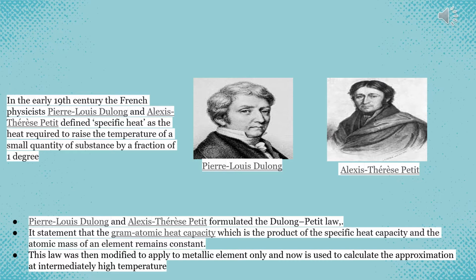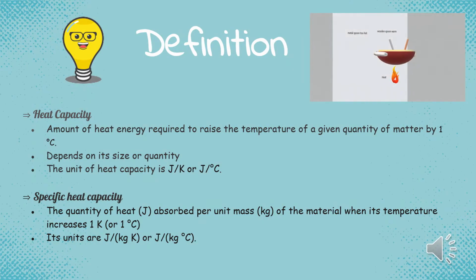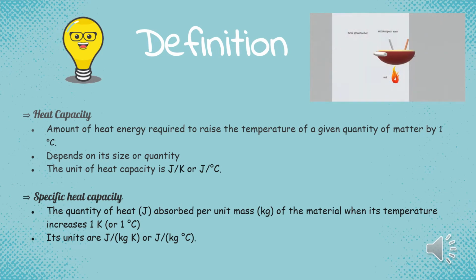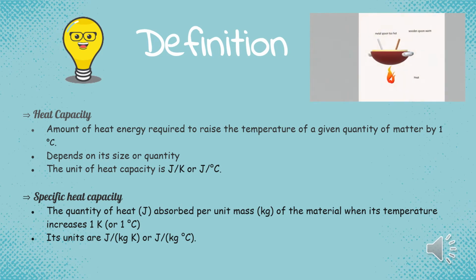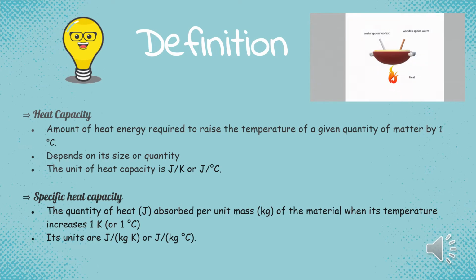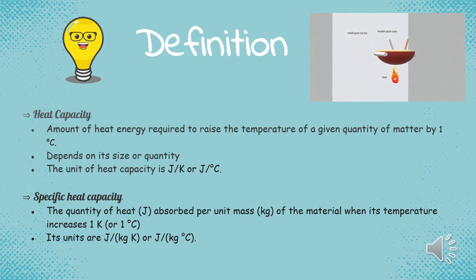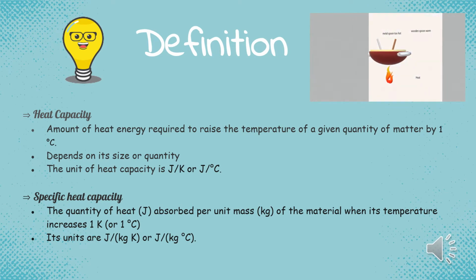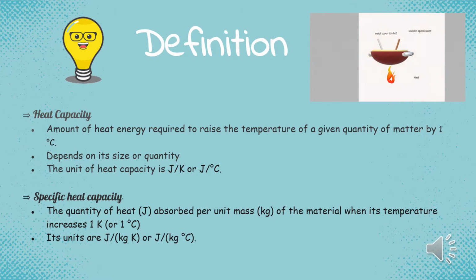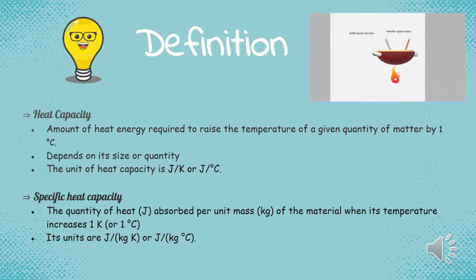The definition of heat capacity is the amount of heat energy required to raise the temperature of a given quantity of matter by 1 degree Celsius. For a given matter, its heat capacity depends on its size or quantity. The units are J/K or J per degree Celsius. Specific heat capacity is defined as the quantity of heat, J, absorbed per unit mass, kilogram, of the material when its temperature increases 1 K, or 1 degree Celsius. Its units are J/(kg K), or J/(kg degree C).